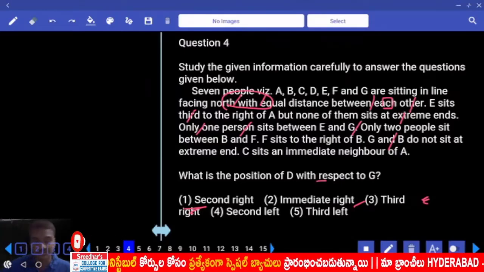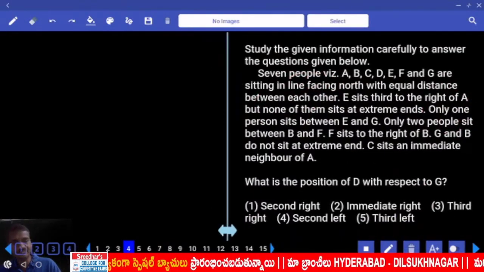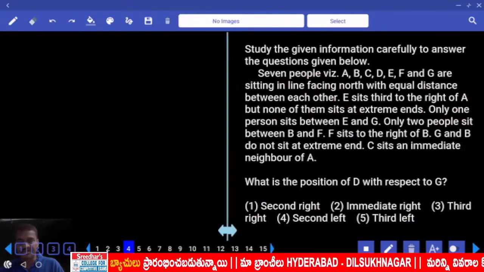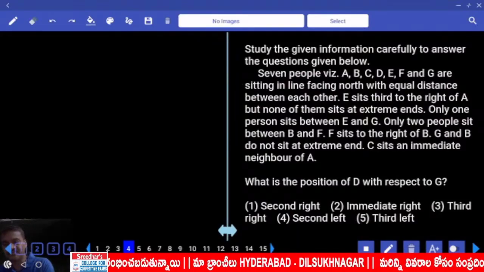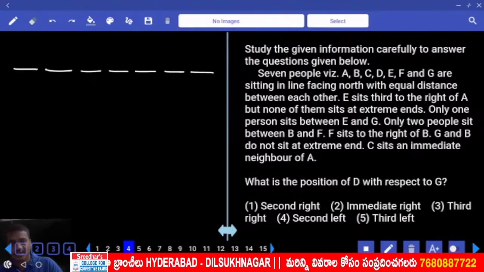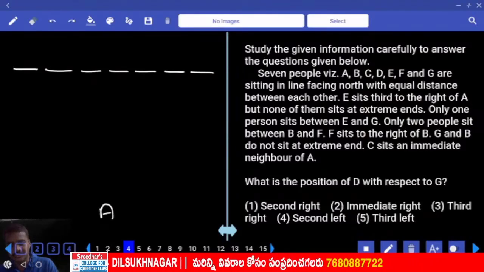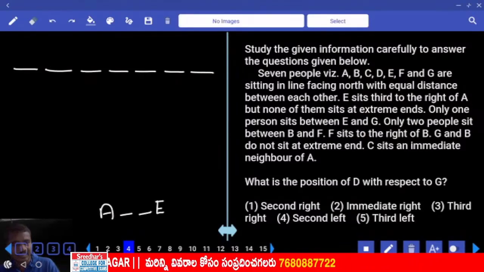Then coming to question number 4 to 7. Now first or the second priority. Now 7 people, first priority, seated in a row facing north. Then E sits to the right of A. E is seated to the right of A. E is here. And none of them sit at the extreme ends.